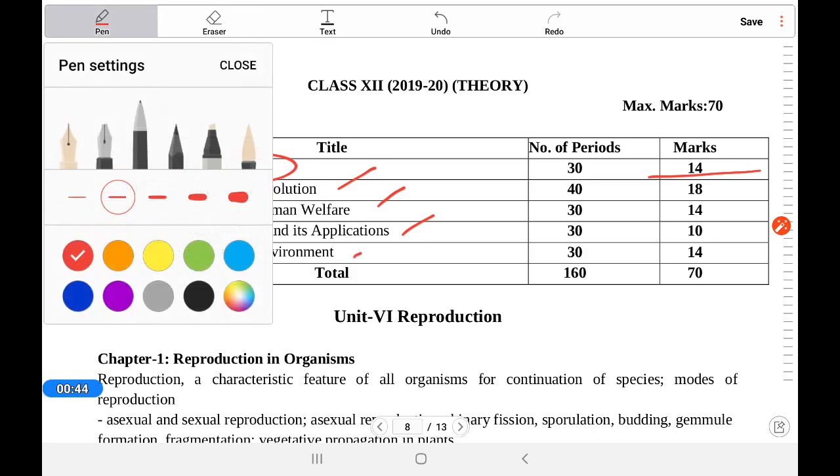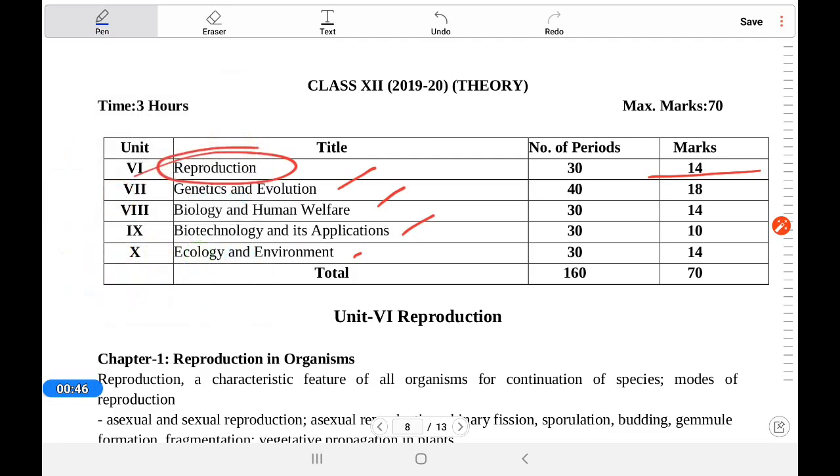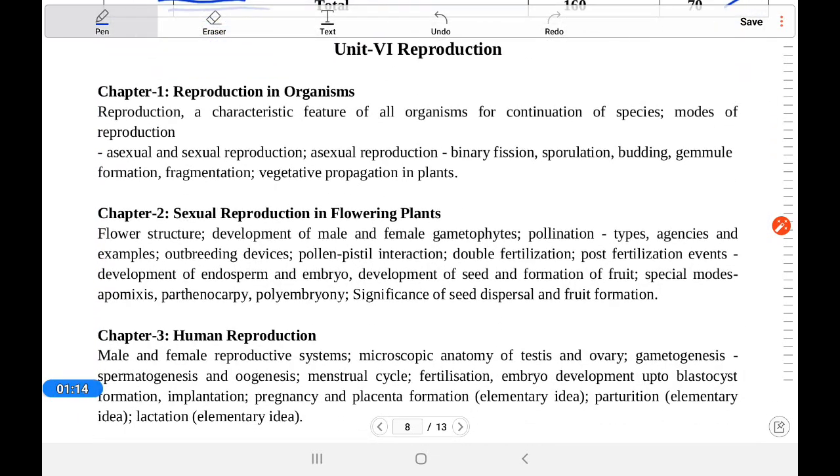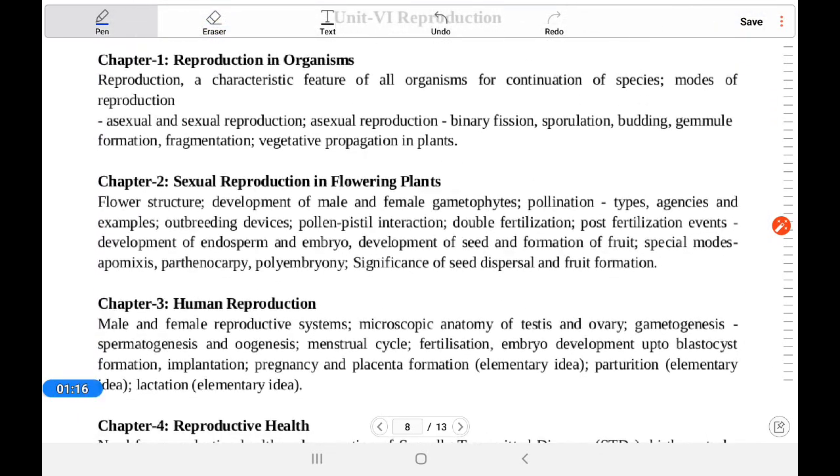So you have to complete the genetics and biotech, these two parts. And reproduction is the continuation of class 11 human physiology. So that is here, and other than that, ecology is also there. Here is the mark distribution that you can see. If you see the syllabus in detail, it is there. You can download and see that.